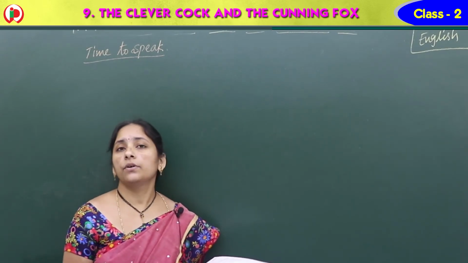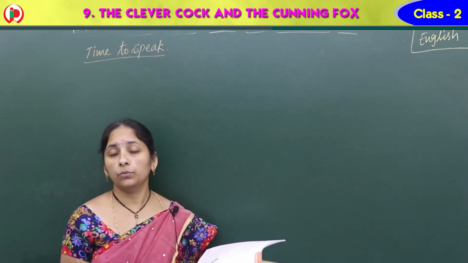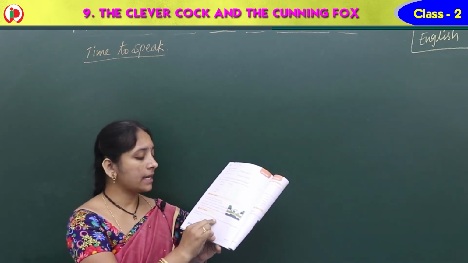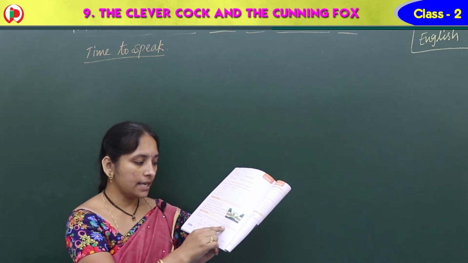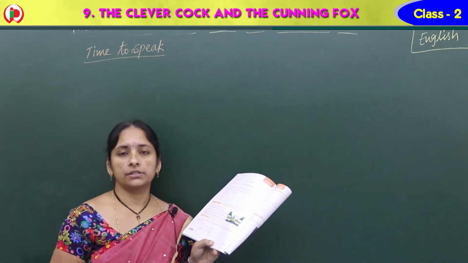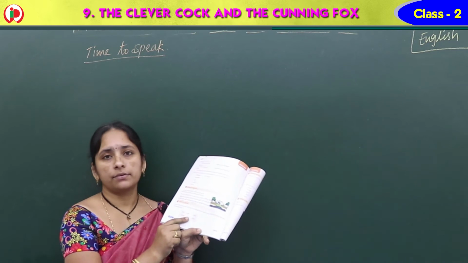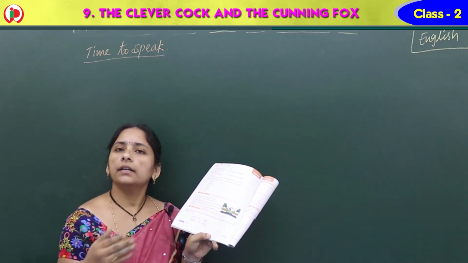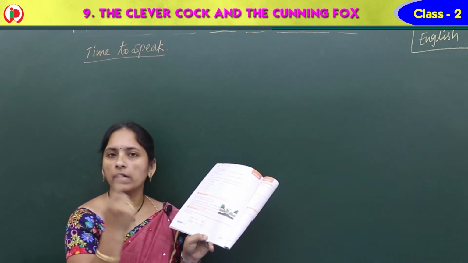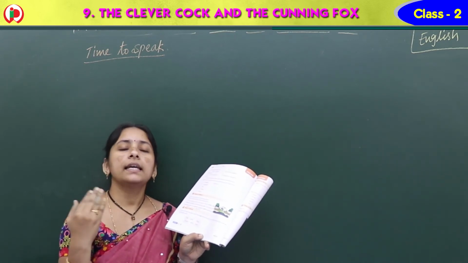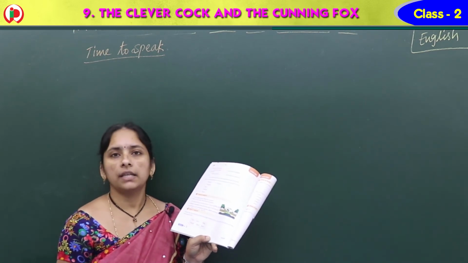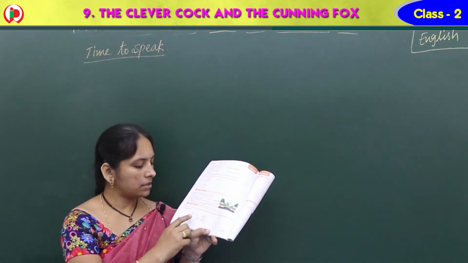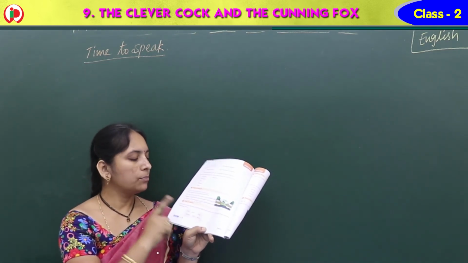Now see children, in this we have time to speak. What is this time to speak? Divide the class into pairs and encourage them to pick out words that rhyme with the following words. Here, a total of 6 words are there. Each of you take one word and create the rhyming words with that. Okay ma? So fox, cock, dog, hands, foot, bolt.